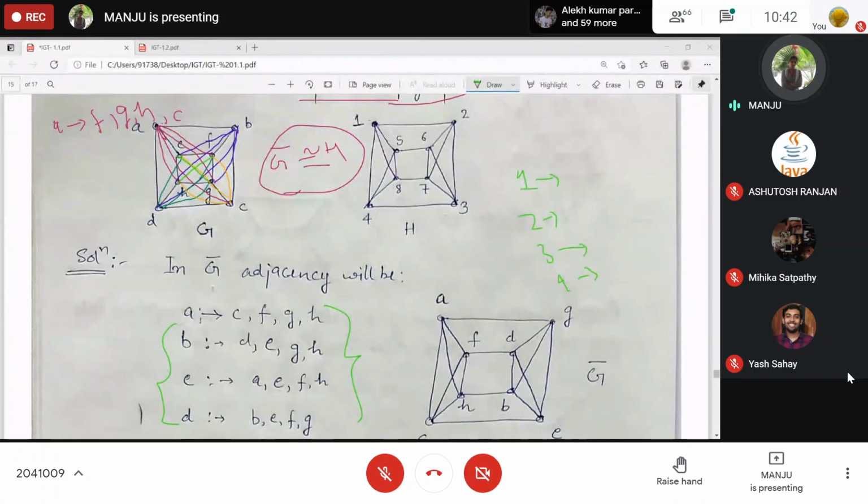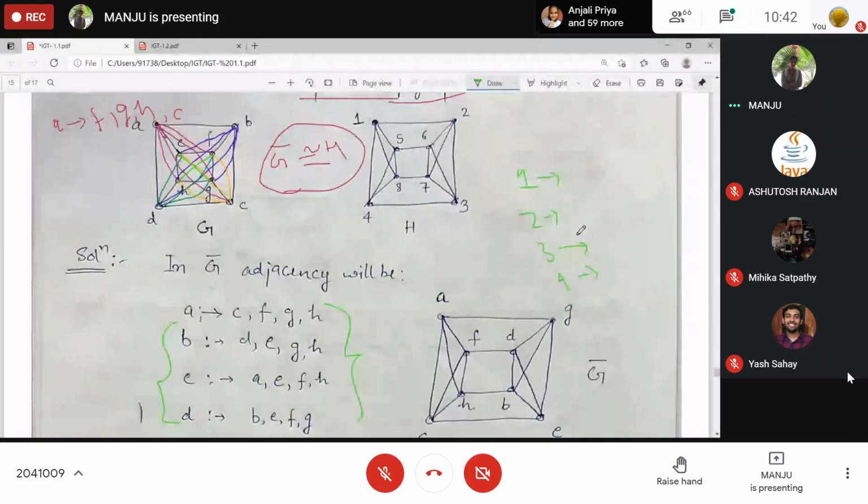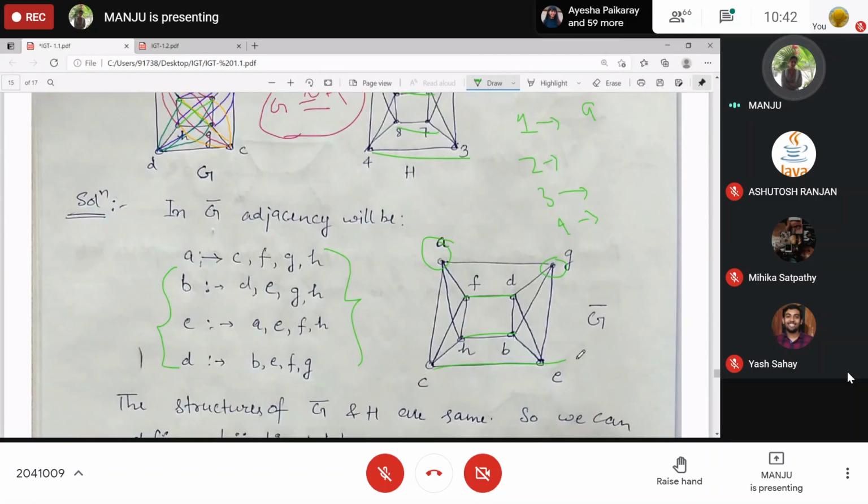Have you defined the map? One is going to A, right? Who is going to G? 5 and 6, F and D. 8 and 7, H and B. Similarly, 4 and 3, C and D.